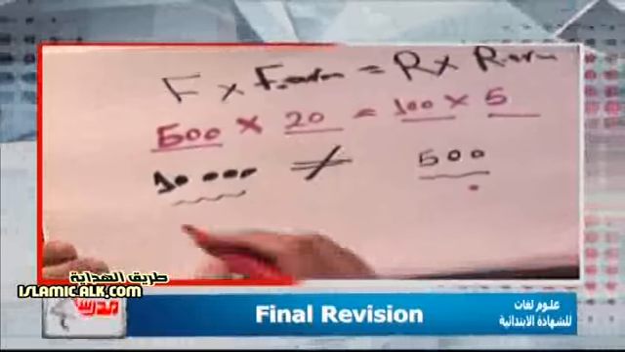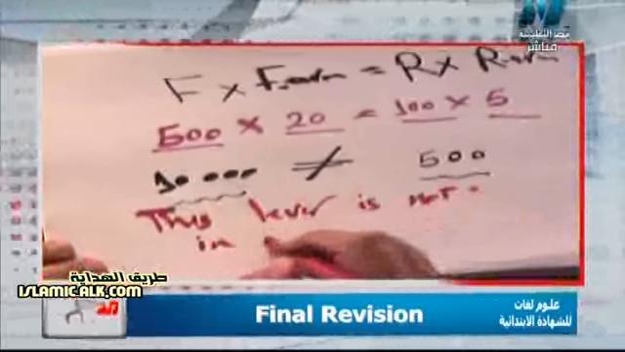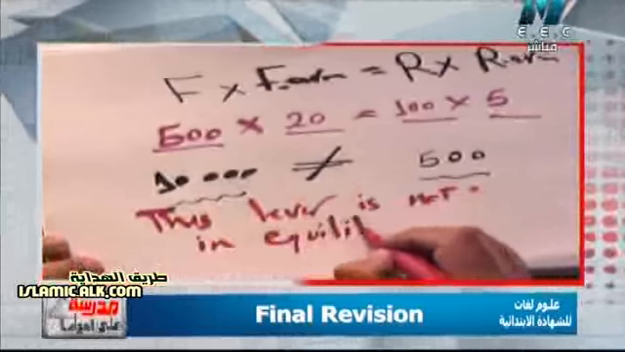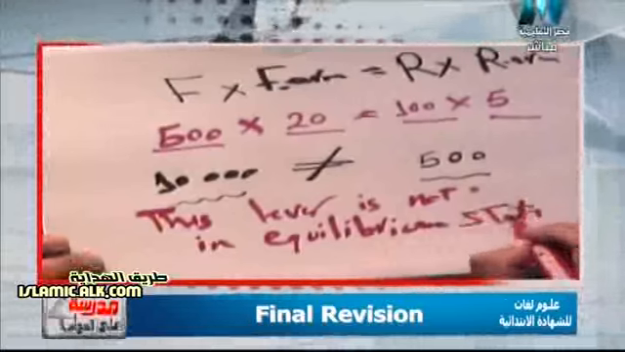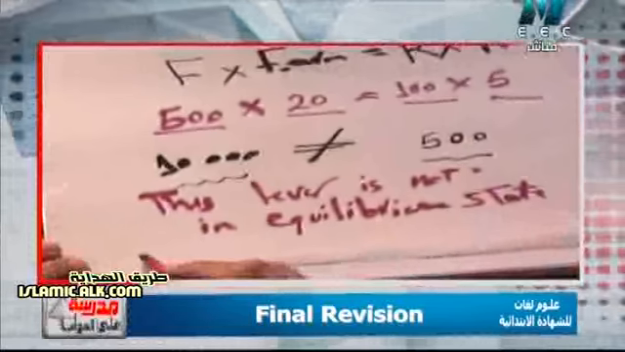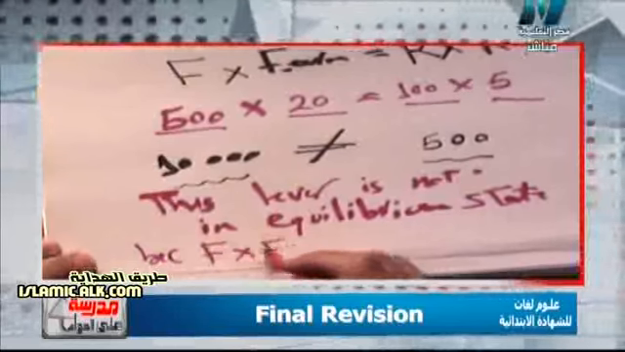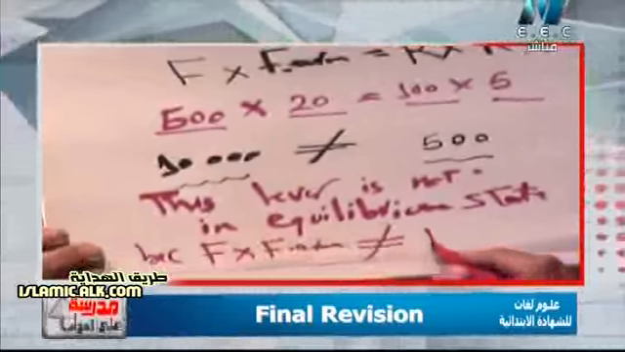So we can write this lever is not in equilibrium state. Equilibrium means balanced. And why? The question said, and why? Why is this lever not balanced? We can add, because effort force by effort force arm doesn't equal resistance by resistance arm. So again, here, the lever is not balanced. Why? Because effort force by effort force arm doesn't equal resistance by resistance arm.